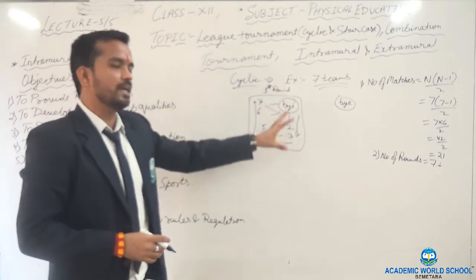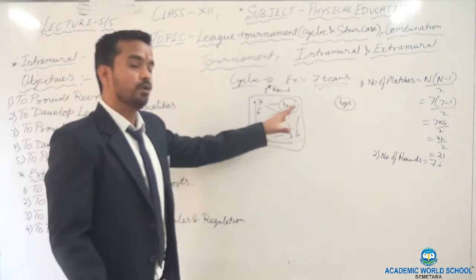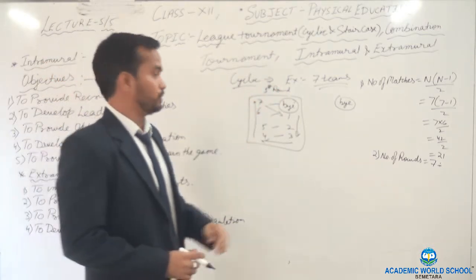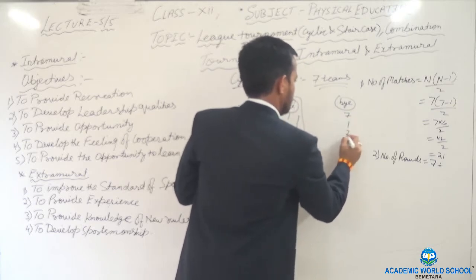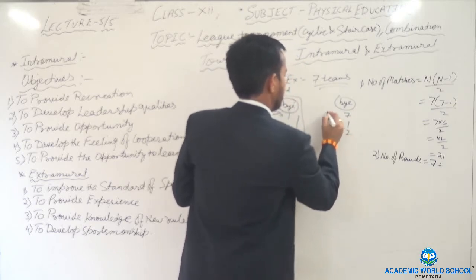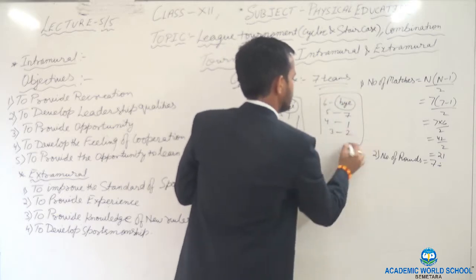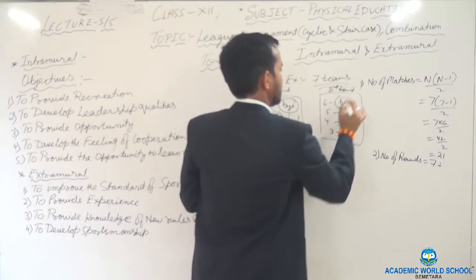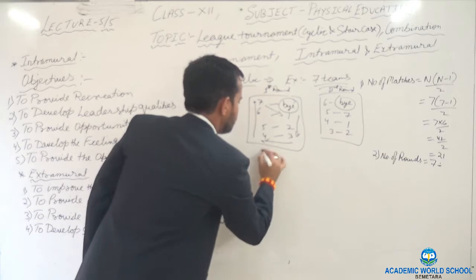In the even number, we will fix the 1 in a circle, so that you cannot overwrite that thing again and again. It's better for you. Clear? Now 7, 1, 2, 3, 4, 5, 6. Second round. Clear?